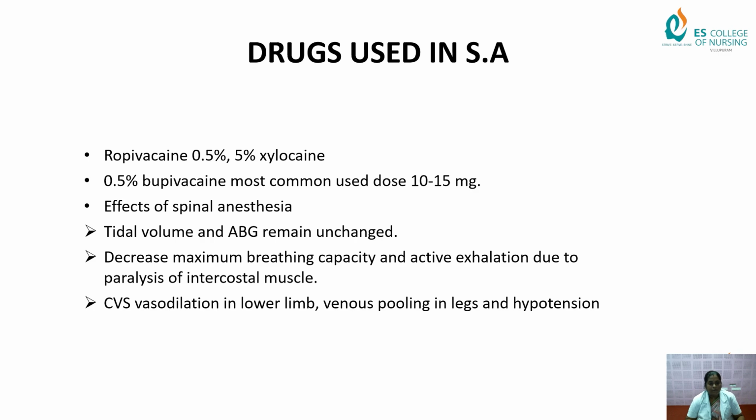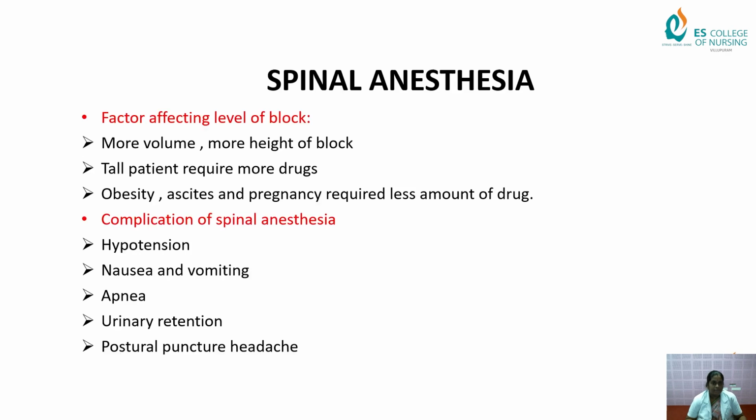The most commonly used dosage is 10 to 15%. Effects of spinal anesthesia: tidal volume and arterial blood gas remain unchanged. It decreases the maximum breathing capacity and active exhalation due to paralysis of the intercostal muscles. Cardiovascular system: vasodilation of the lower limb and venous pooling in the legs, and hypotension.